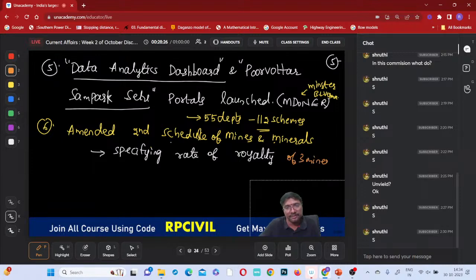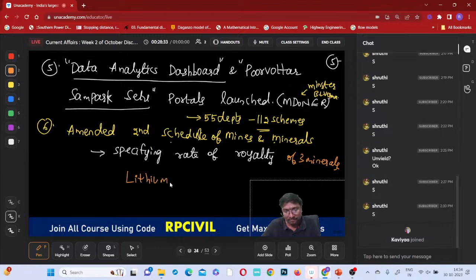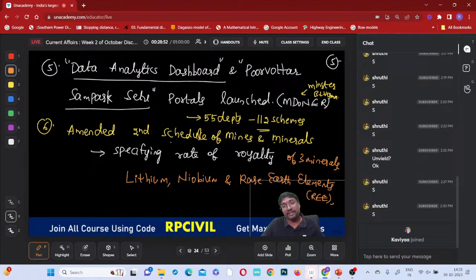Which three minerals, if you just observe? One is lithium. The second one is niobium. And rare earth elements, REE. So for specifying the royalty of these three minerals, this second amendment is done.